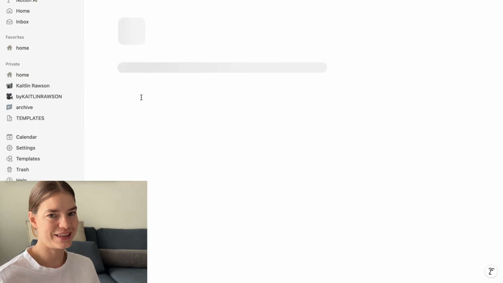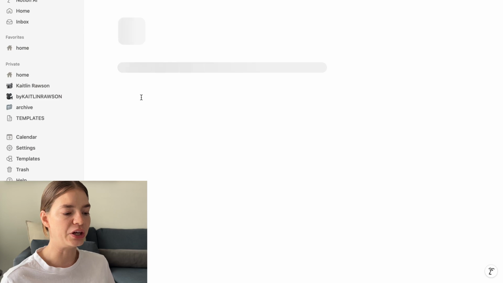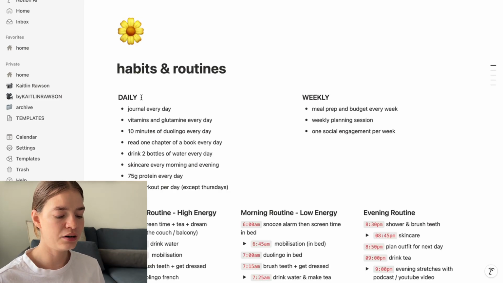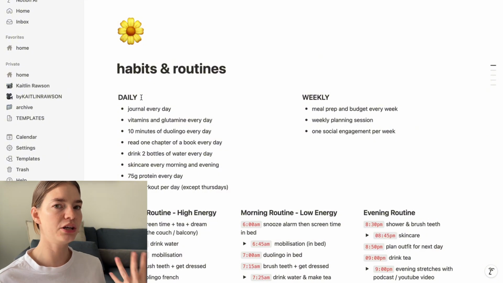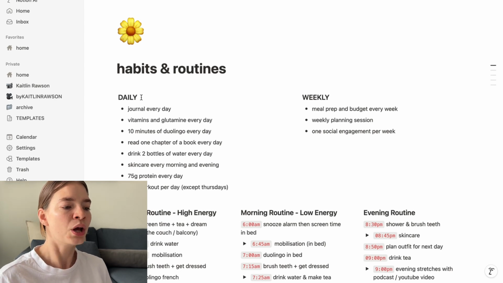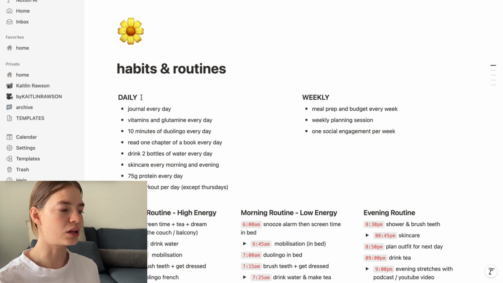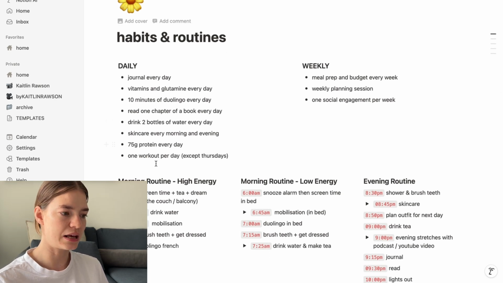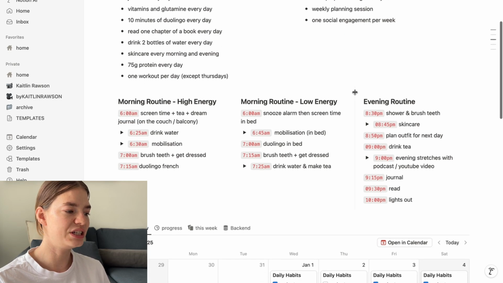So starting off with daily, the first thing is habits and routines. I've revamped this page a little bit because I used to just have a habit tracker, and I did it for the past 2 years, and I would start pretty strongly with the year, consistent with the habit tracker, and then I would very quickly fall off the bandwagon. What I've done now is I've got the habit tracker, but I've also got a reminder here of what my daily habits are that I want to implement, what my weekly habits are, and what my morning routine is that's going to help me hit these habits when I'm both high energy and low energy.